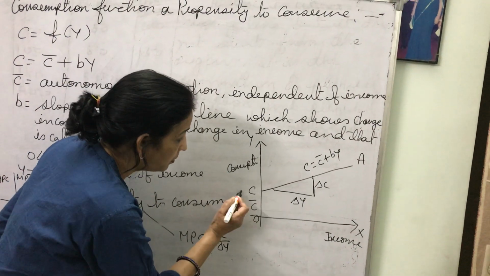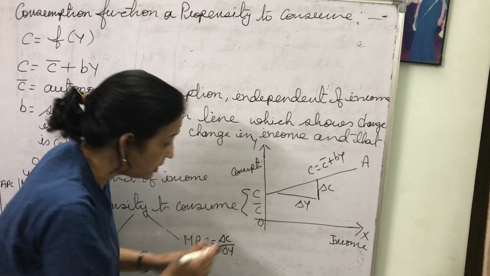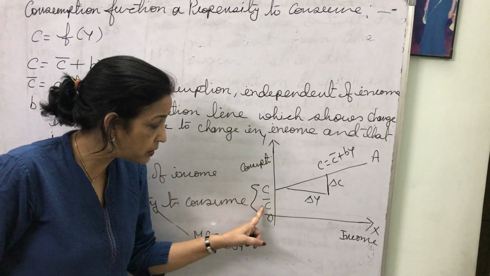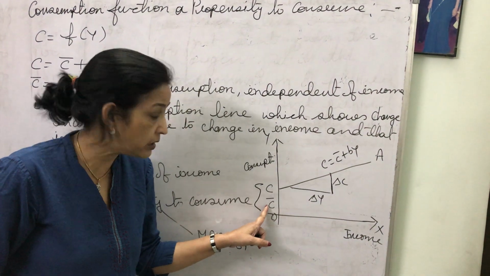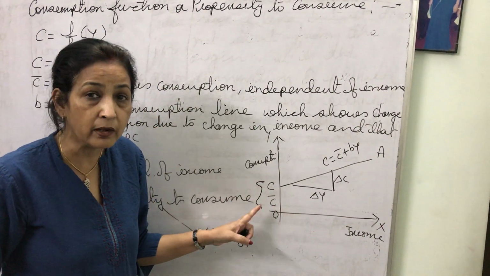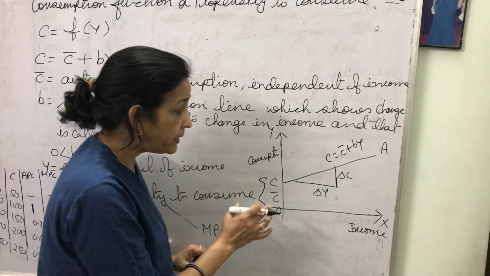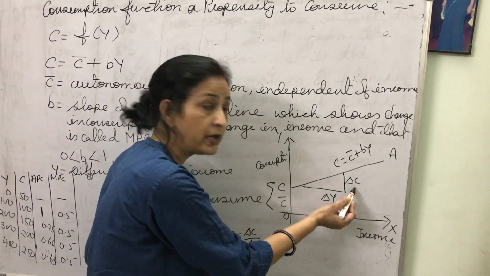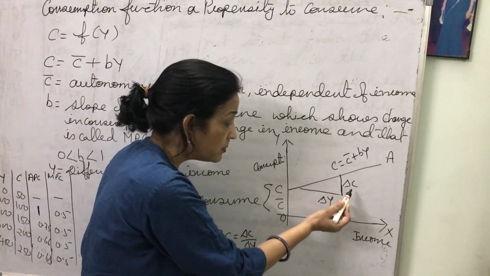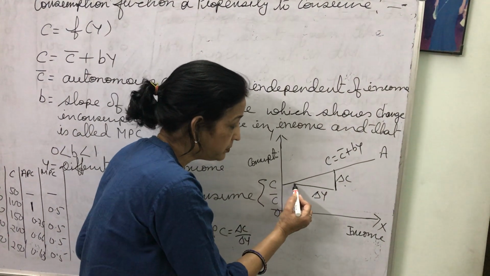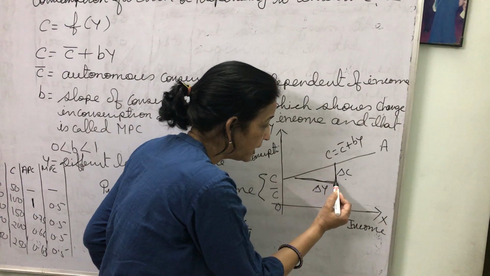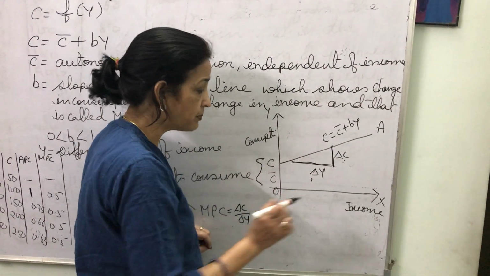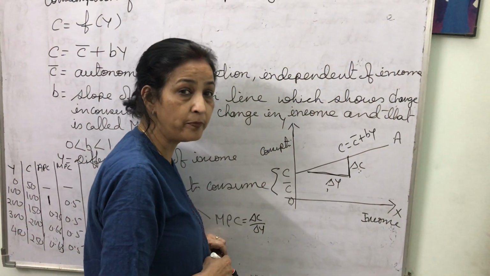And this part OC, which is denoted as C bar, shows the amount of consumption at zero level of income. Then when income changes, consumption will also change. So this part is MPC, that means delta C by delta Y, change in consumption due to change in income.